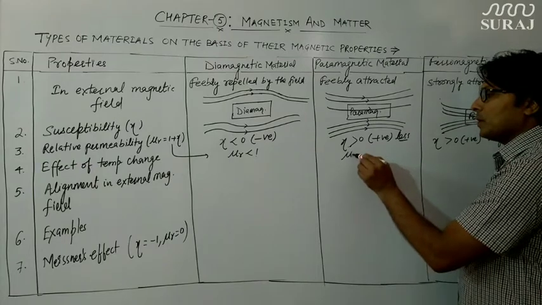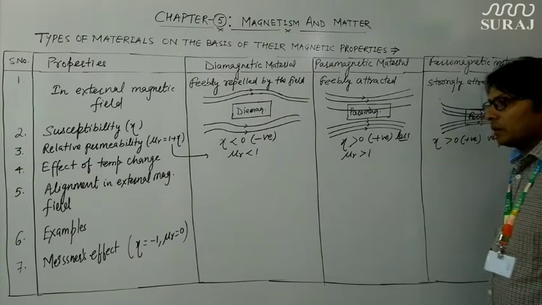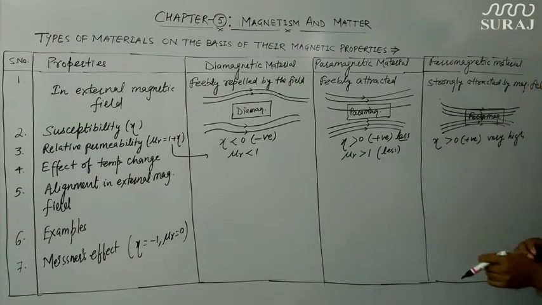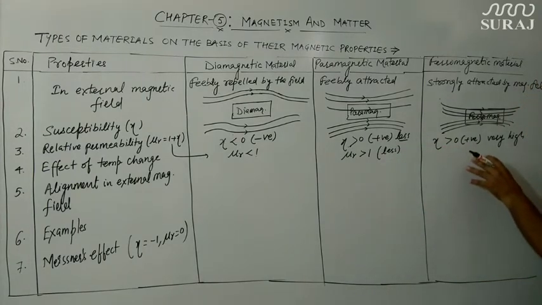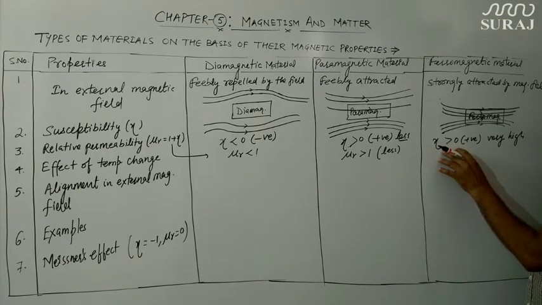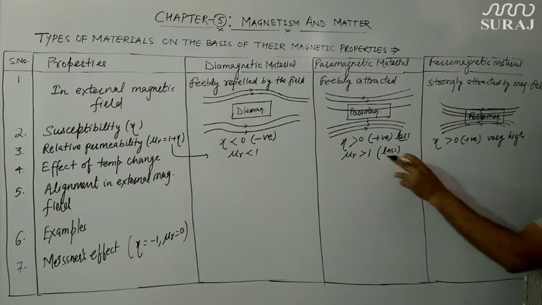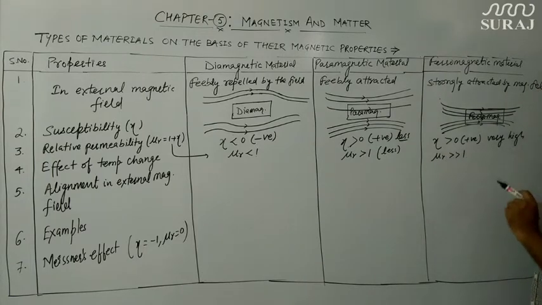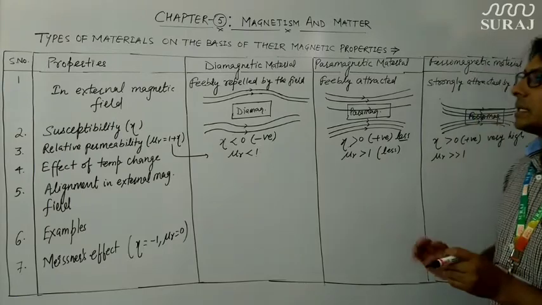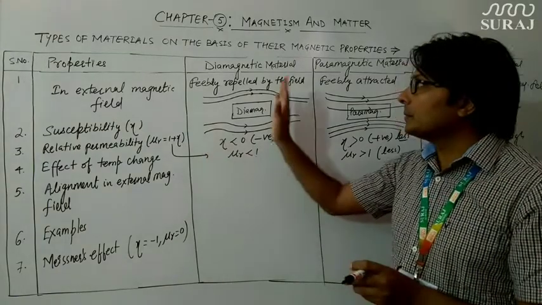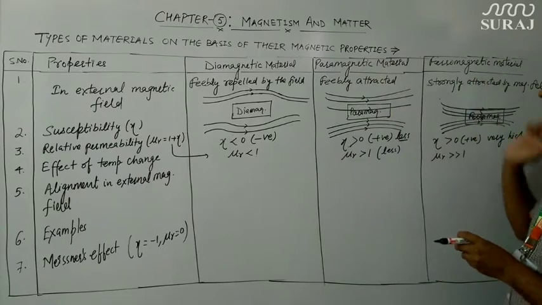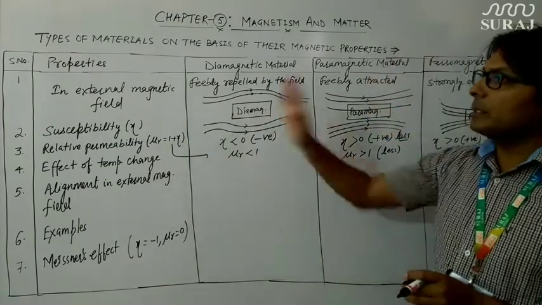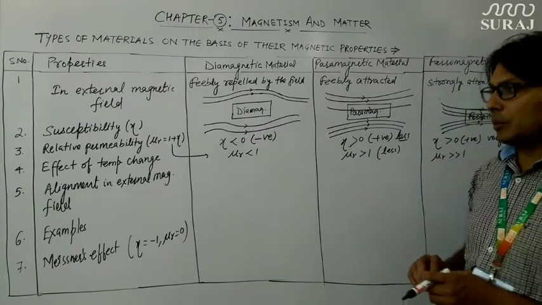So we can say mu r is greater than 1, although the value of mu r will be less as compared to the ferromagnetic material. And as we have discussed, in case of ferromagnetic material, susceptibility is going to be very high, therefore relative permeability is also very, very much greater than 1. So this is the comparative analysis of diamagnetic material, paramagnetic material and ferromagnetic material on the basis of relative permeability, which we have mentioned here as third property.